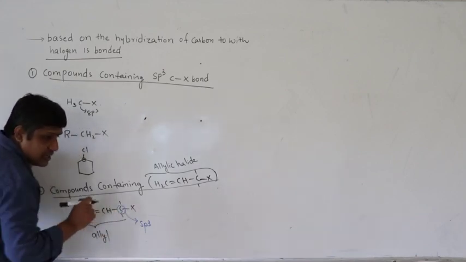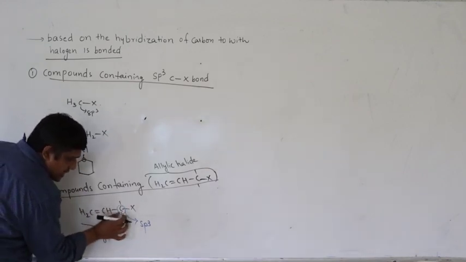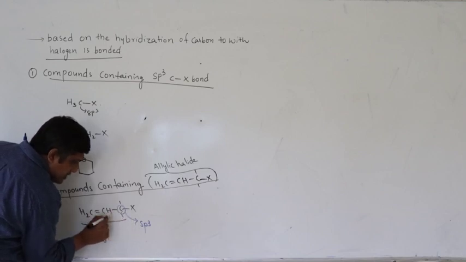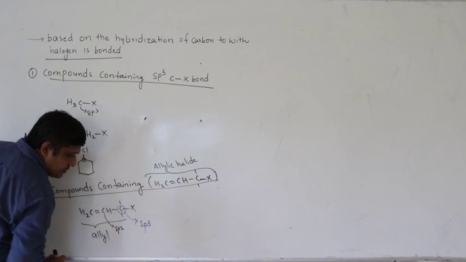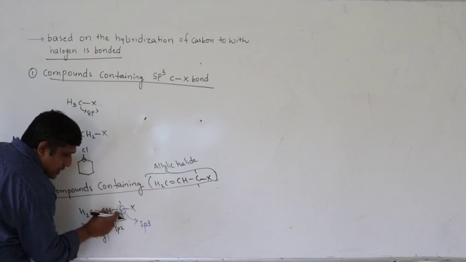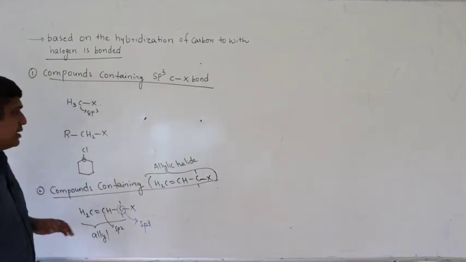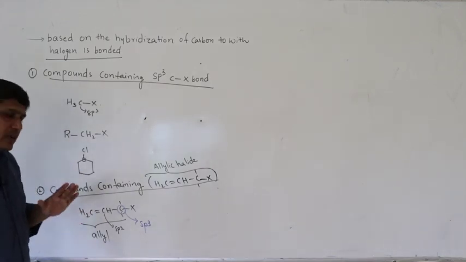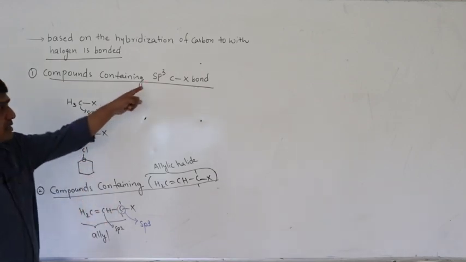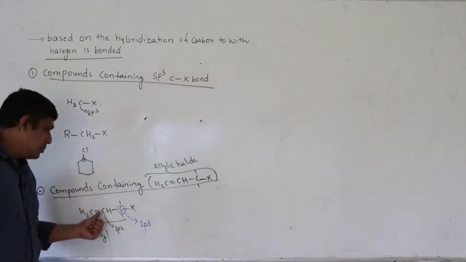So already we have studied that sp3 carbon forms 4 bonds. This is 1, 2, 3, 4. Right. Now here the sp3 carbon is attached to a carbon which is sp2 hybridized, that is, the sp3 carbon is next to a C=C bond. Such type of compounds we call allylic halide. So once again, in allylic halides, halogen atom is bonded to an sp3 carbon itself, but that sp3 carbon is adjacent to a C=C bond.